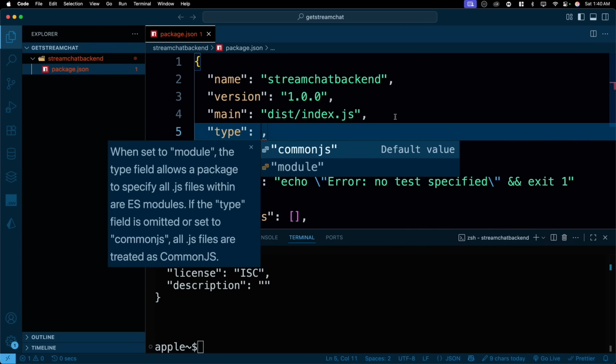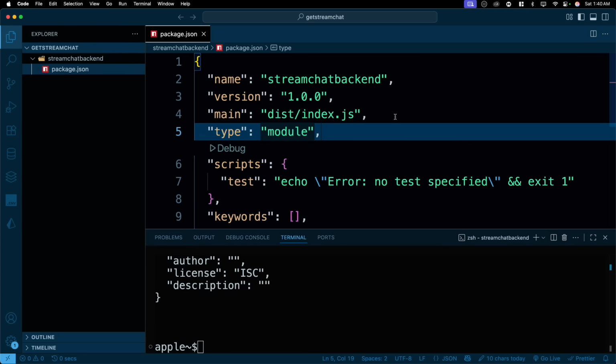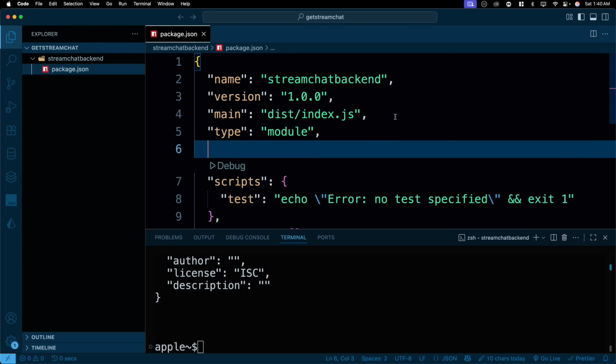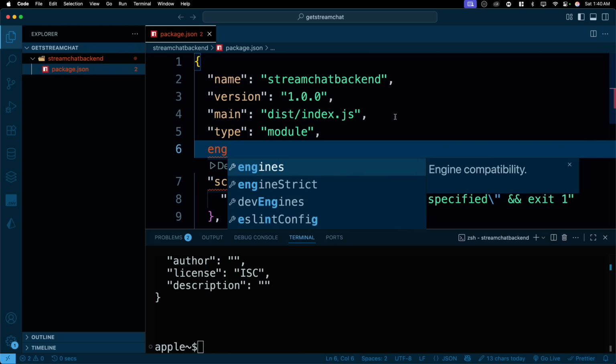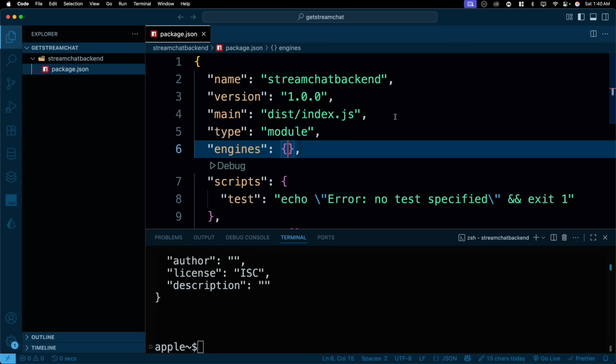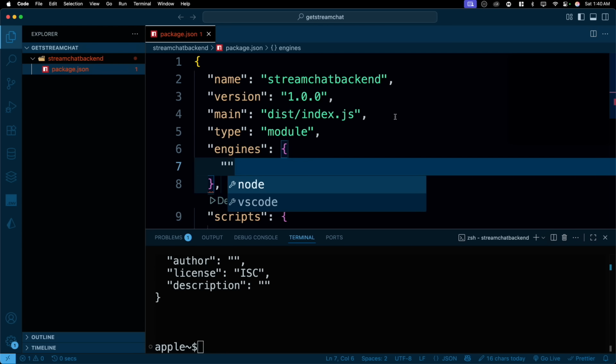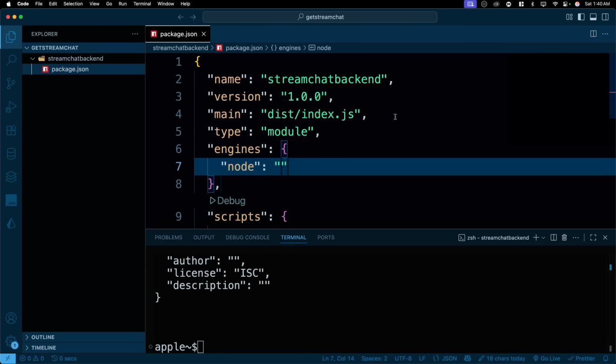There are two types you can choose from, CommonJS and module. We will choose module. It's not going to be much of a dependency because anyway we are writing JavaScript, but that's okay. We can keep it this way or we can remove it, totally up to you. Then another thing is engine. Engine is where you define what kind of Node.js version you're using. So the version that we are using is anything above 20. That's going to be fine for us.